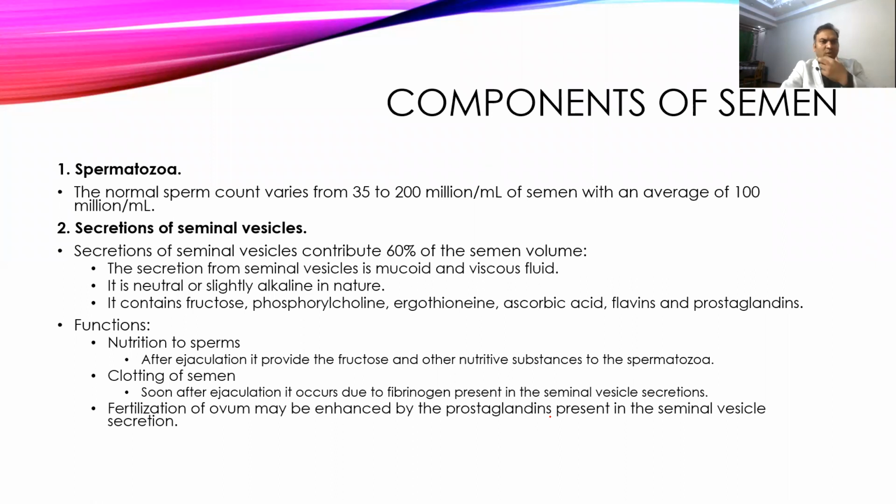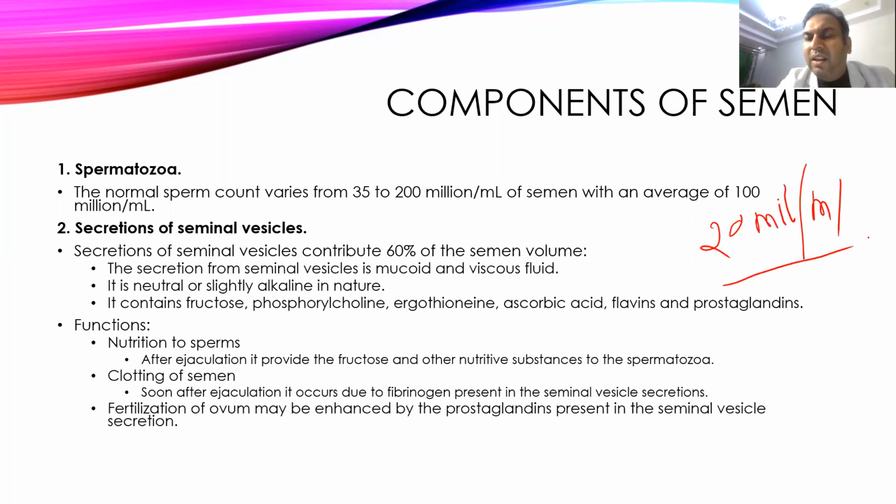Then comes the composition of the semen. The normal count of sperms is somewhere around 35 to 200 million per ml, and on average it is 100 million per ml. But from our clinical point of view, the minimum has to be 20 million per ml. If the sperm count is less than 20 million per ml, then we call it hypospermia, and that male is infertile, or that male will not be able to reproduce.